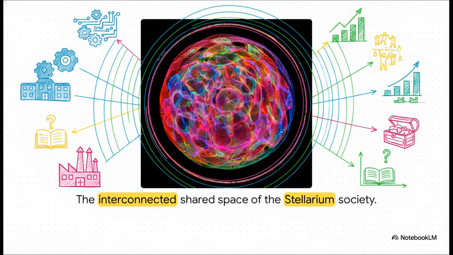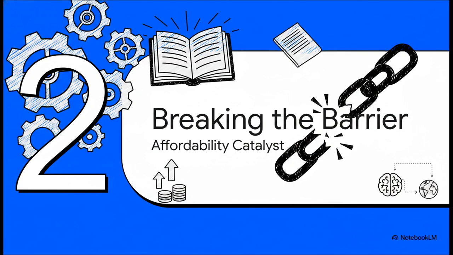And this brilliantly illustrates what they mean. The text uses this vibrant, interconnected imagery to represent the Stellarium society. It's a synergistic ecosystem where technology, human potential, and economic prosperity are all deeply linked. The idea is that solving a problem in one single area, like education for instance, radiates outward to elevate the whole system.